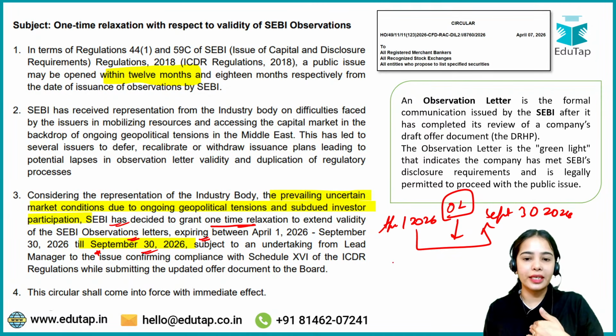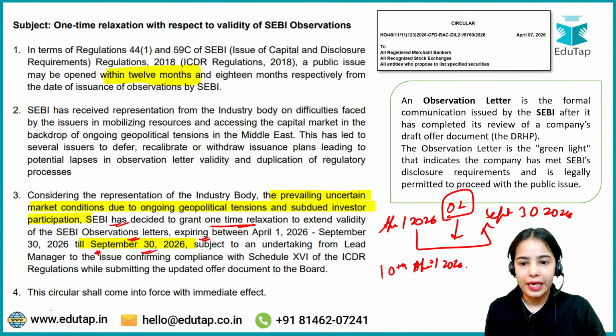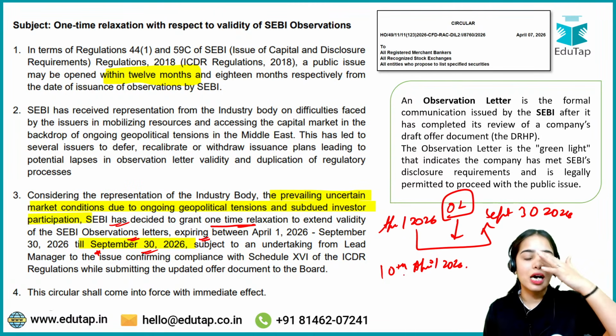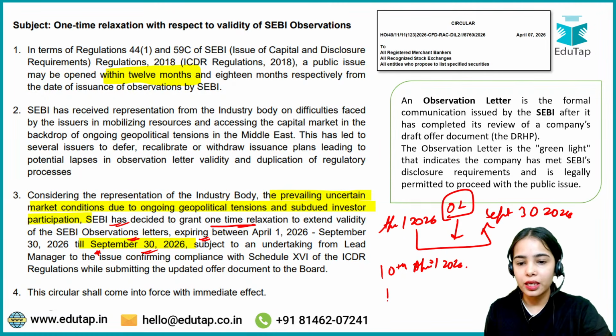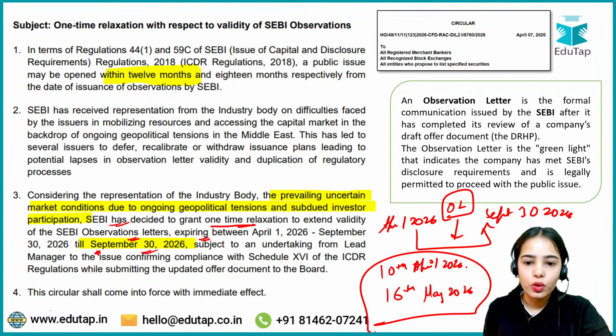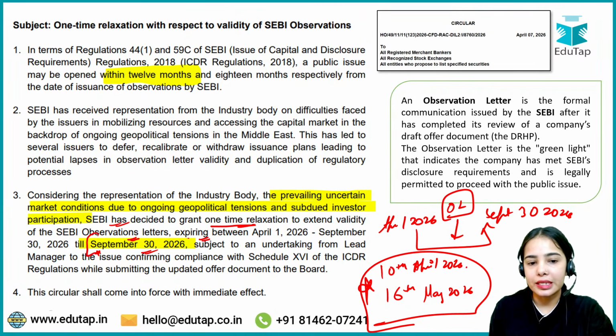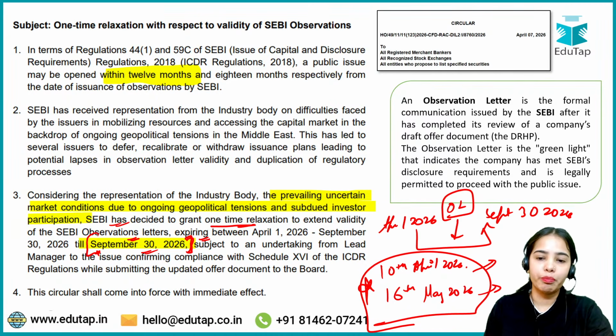Let's say my observation letter for my company, for which I was releasing the IPO, was expiring on 10th of April 2026, and I have a friend who is releasing the IPO of his own company. His observation letter was expiring on 16th of May 2026. Now how much extra time have we got? We have got till September 30, 2026 to release the IPO. We do not have to release it before 10th April or 16th May. Okay, so this is the idea. This is the one-time relaxation.